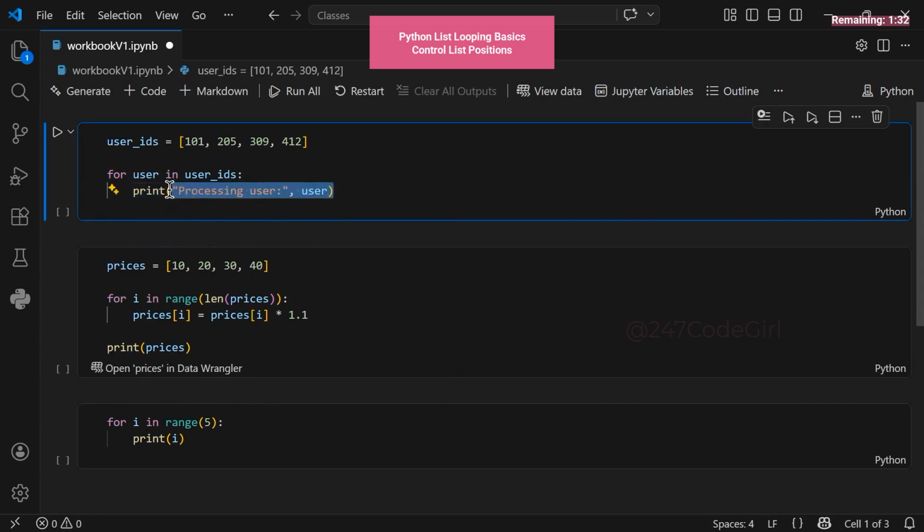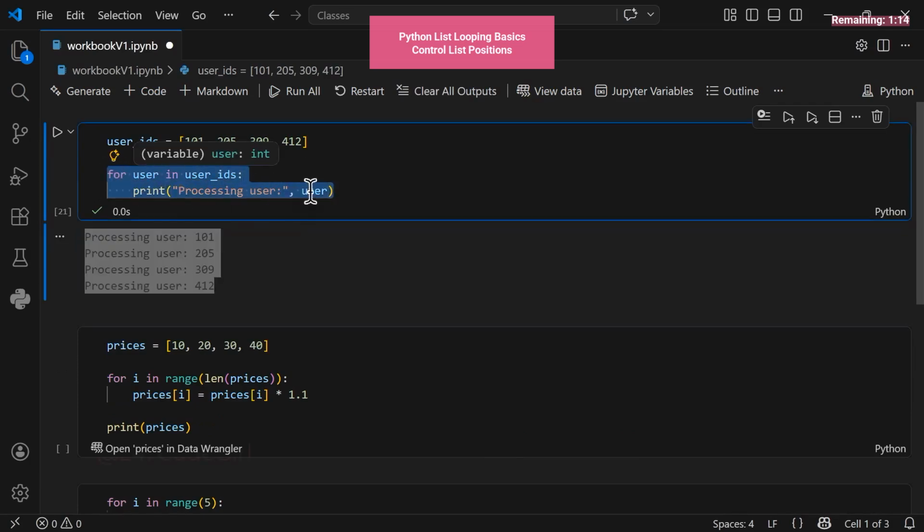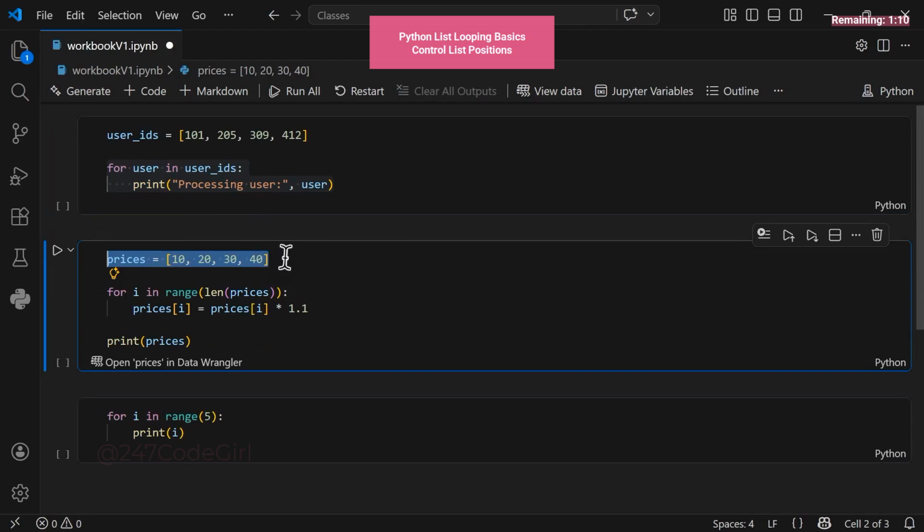All we are doing here is displaying each user. Notice how the comma automatically adds a space. It cleans up the text after our processing statement. Even without a space after the colon, the output is perfect. See that? A clean, readable space is created for you. The loop cycles through every entry you have. It prints each ID using that temporary variable. Now, let's look at our next powerful example.